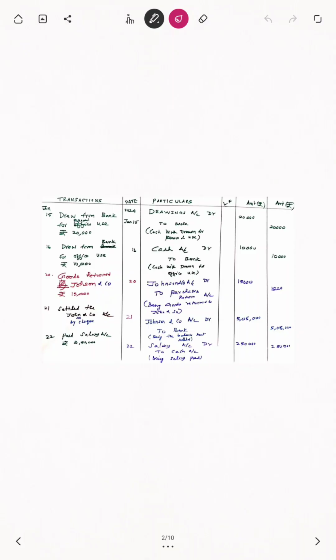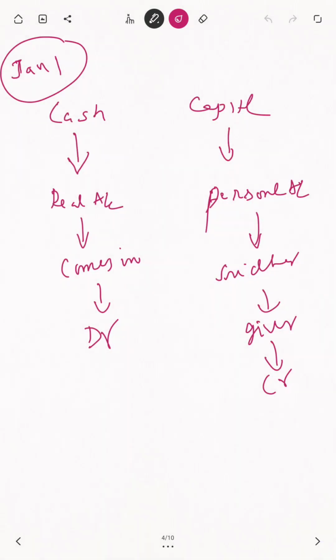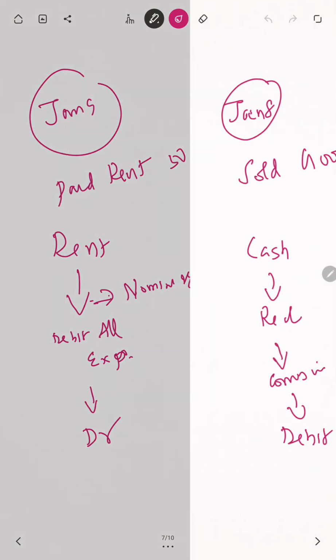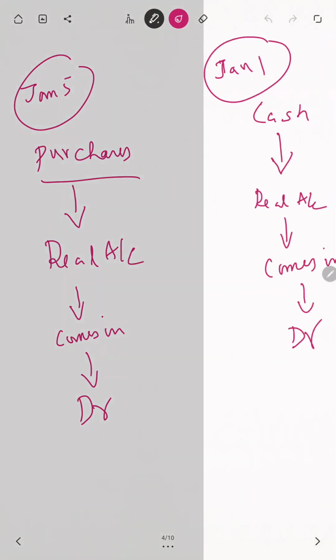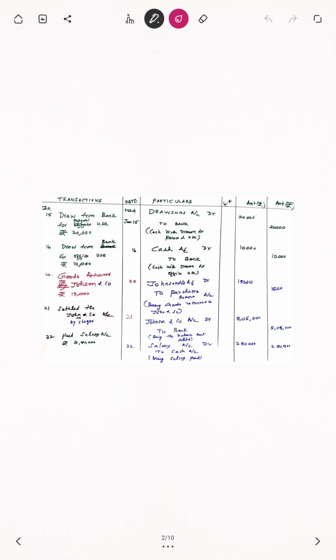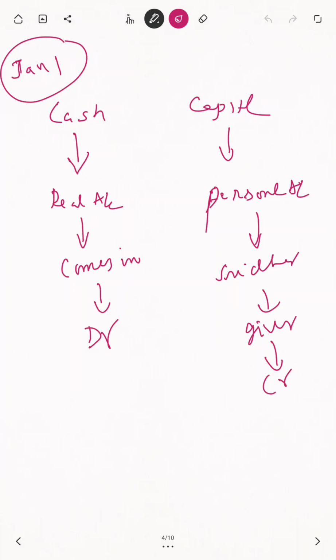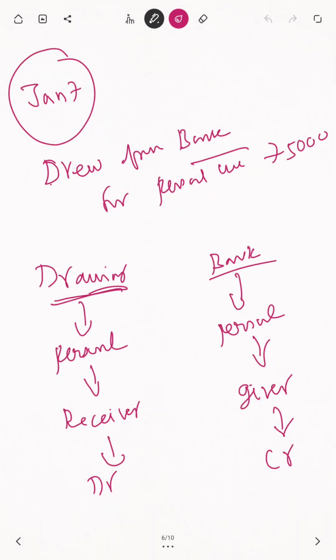After that, what? Jan 20. We'll go for Jan 20, so I have to give a new description. Why am I marking it like this, do you understand? What transaction is Jan 20? That is also very important. You see, Jan 20, goods returned to Johnson. You write it like that, the same thing, and then only you understand the meaning. Okay?